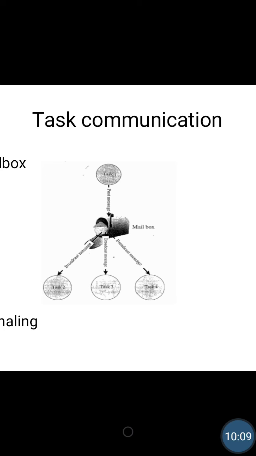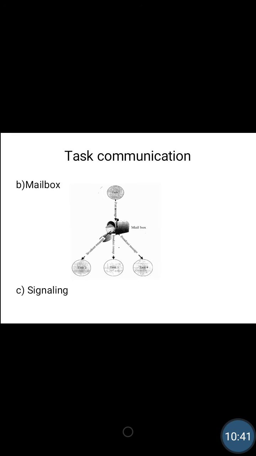Tasks 2, 3 and 4 are the clients and 1 is the server. When 1 wants to send a message to 2, 3 and 4, it writes the message into the mailbox and notifications are sent to tasks 2, 3 and 4. So, this is how mailbox is used for communication.